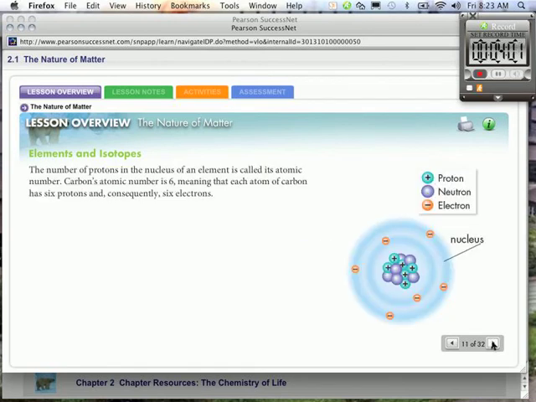The number of protons in the nucleus of an element is called its atomic number. Carbon's atomic number is 6, meaning that each atom of carbon has 6 protons and, consequently, 6 electrons.